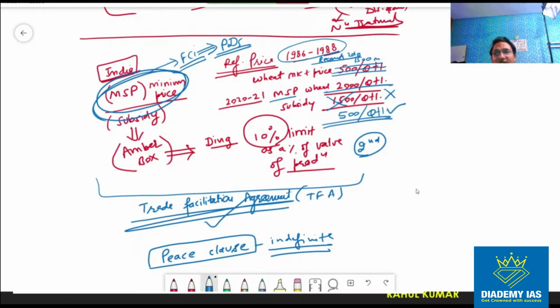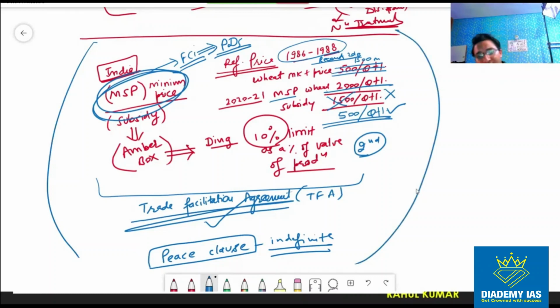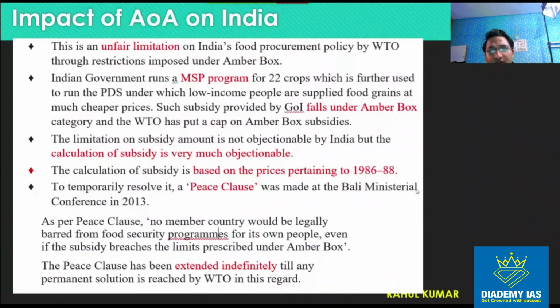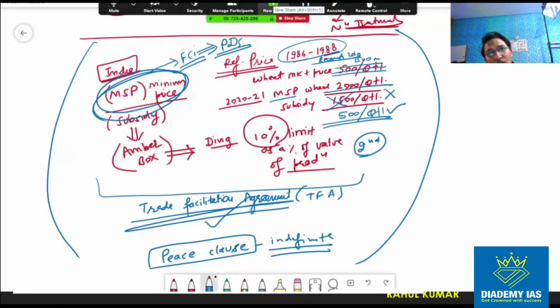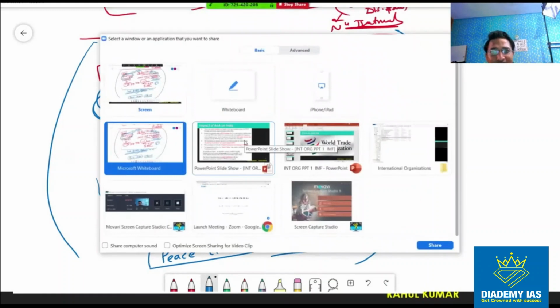So all these things happened under the concept of amber box, right? So I hope the concept is clear. Now first read the PPT which I am sharing with you, then discuss if you have any doubt.